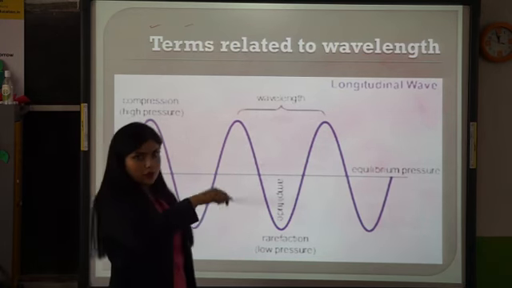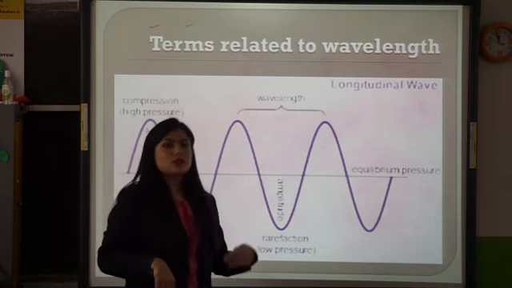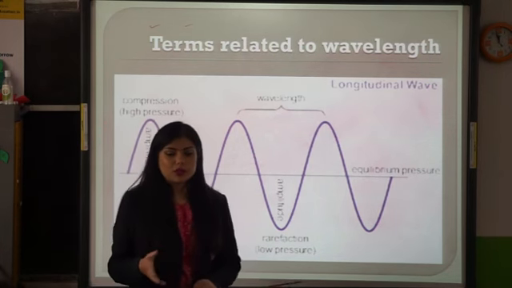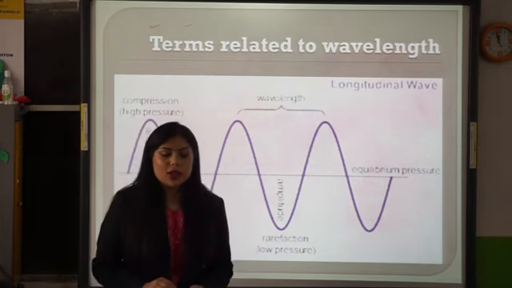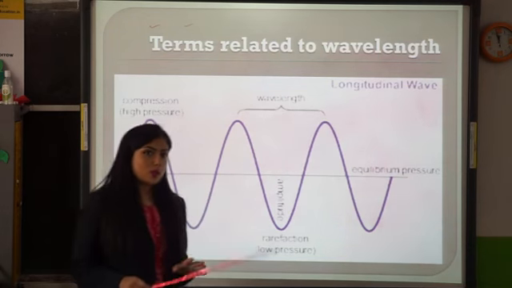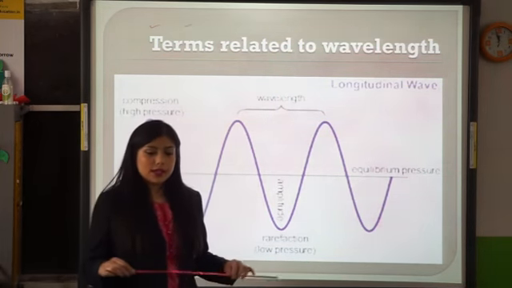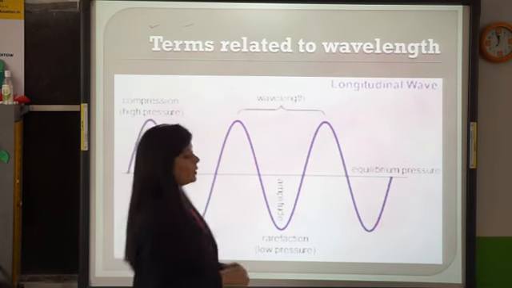Frequency is the number of waves generated in 1 second, and the reverse of frequency is the time period. The two are inversely proportional, which I will derive in the next class. The derivation of frequency and time period is also there. I'll make you understand that better in the next class. So for today, that's all.